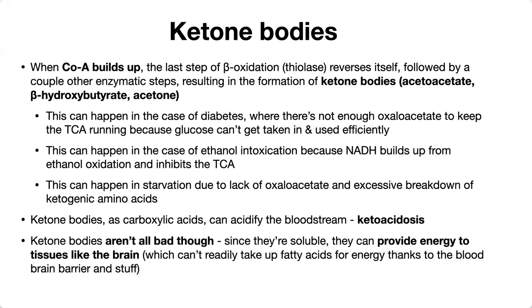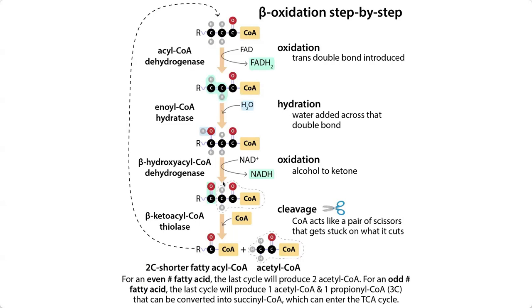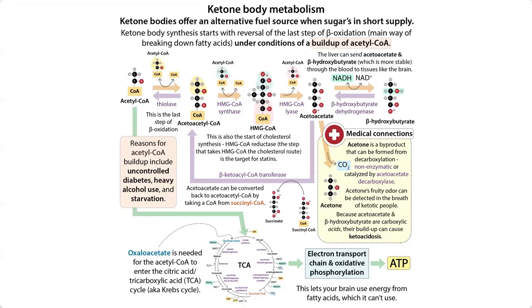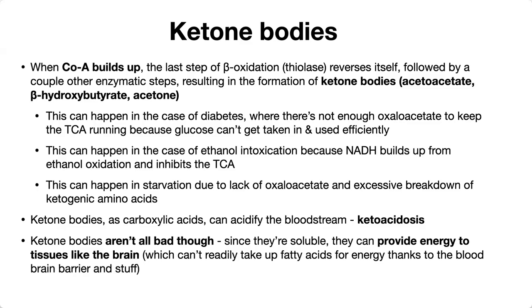That beta oxidation would generate a lot of acetyl-CoA. If that acetyl-CoA can enter the TCA cycle, all is great. If it can't, however, it builds up. And that last step of beta oxidation, the thiolase step, reverses itself, followed by a couple of other enzymatic steps that result in the formation of ketone bodies. This can happen in the case of diabetes if there's not enough oxaloacetate to keep the TCA cycle running.